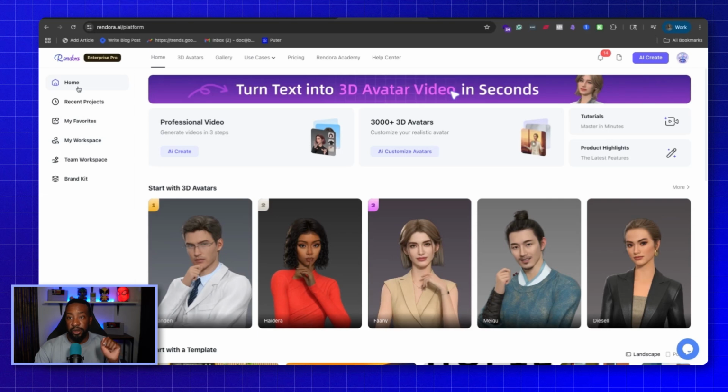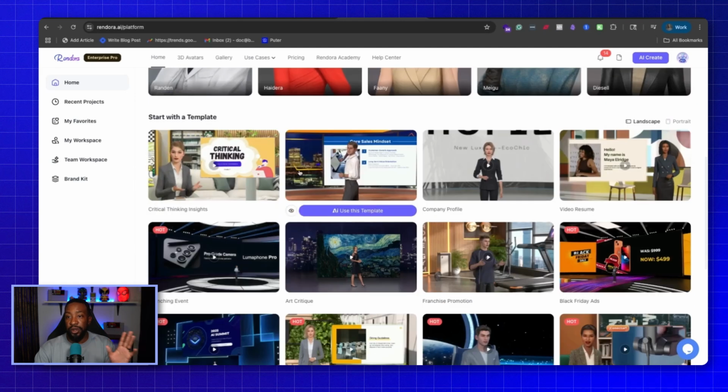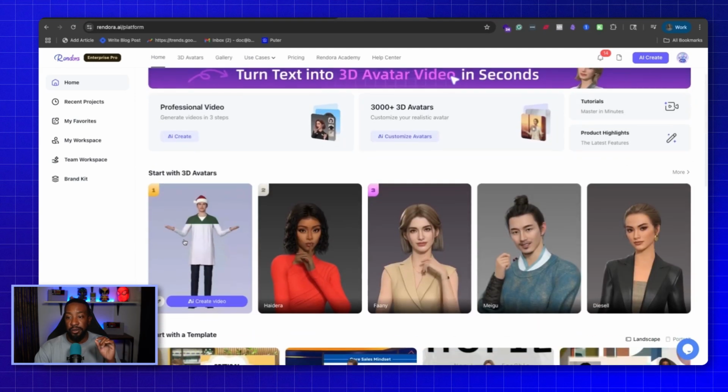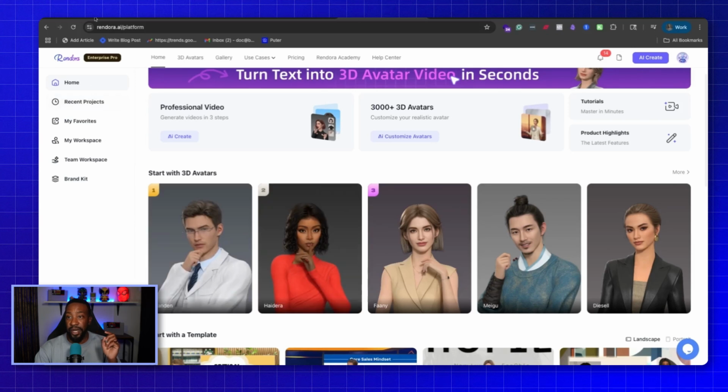In the comment section down below, let me know what you're trying to create. What's your use case? Now, as you're going through this progression, you're going to be able to pick the avatar that you want, pick the scene, and then go from there.